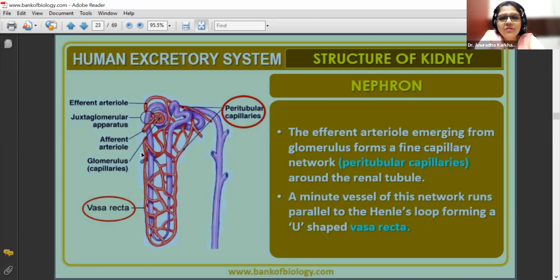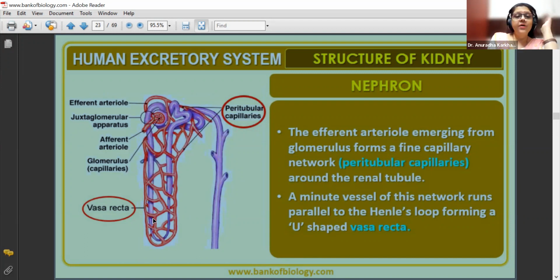Descending limb of loop of Henle and ascending limb of loop of Henle के बिल्कुल opposite होता है vasa recta का blood flow. So vasa recta इधर नीचे जा रहा है, जबकि loop of Henle इधर ऊपर आ रहा है ना? फिर vasa recta ऊपर जा रहा है जबकि loop of Henle नीचे आ रहा है.